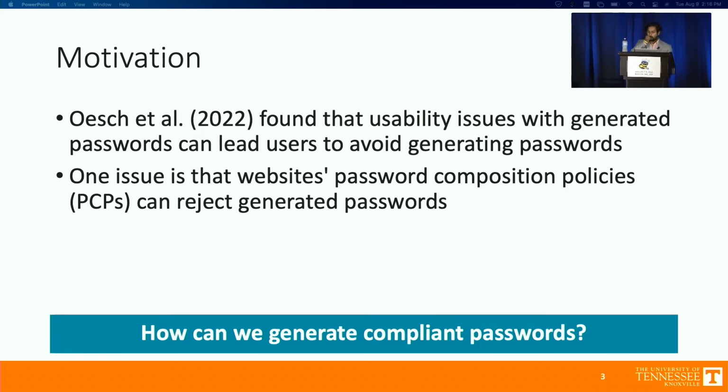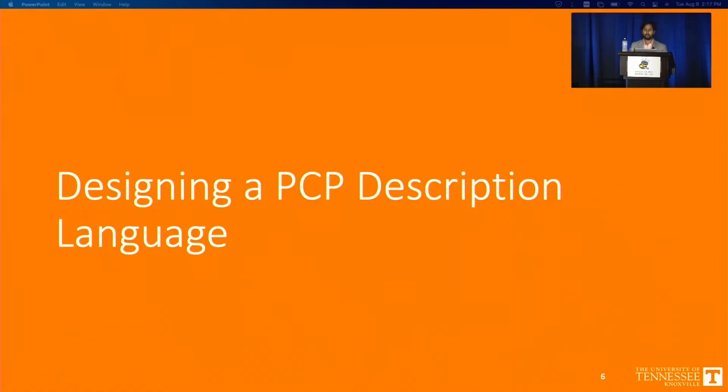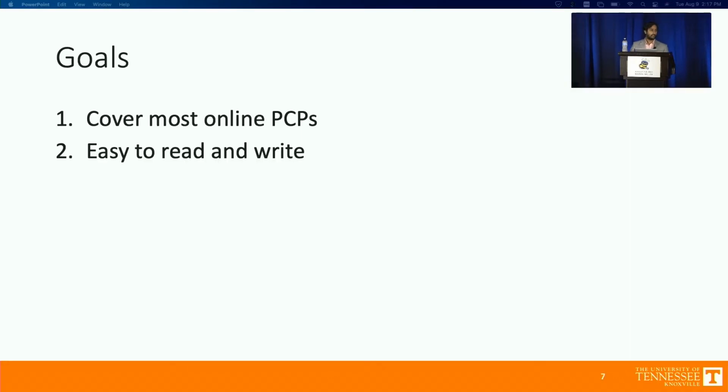One of those usability issues is that websites have weird composition policies that reject all the passwords generated by password managers. So how do we improve the experience for the user? The solution we come up with is a PCP description language with two goals in mind. First, it should be able to describe the PCPs that we find online. Second, it should be easy to read and write, so it's not a hassle of its own to manage.